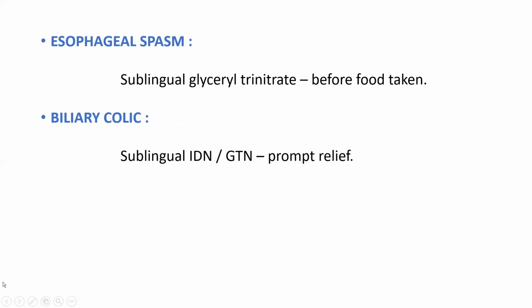Then esophageal spasm. So somebody will feel that the abdomen is contracting more, more spasm. For that also we can give sublingual glycerol trinitrate. It should be taken before food. Then biliary colic pain. For that also we can take isosorbide dinitrate or glycerol trinitrate. It will give relief very fast.